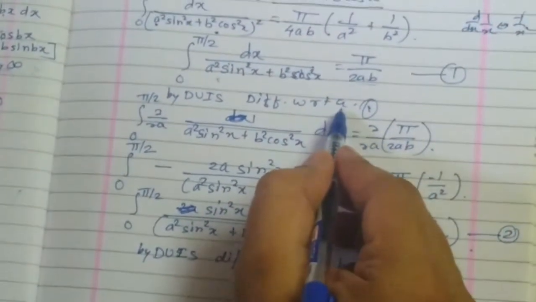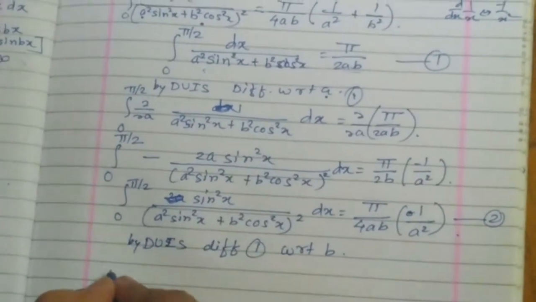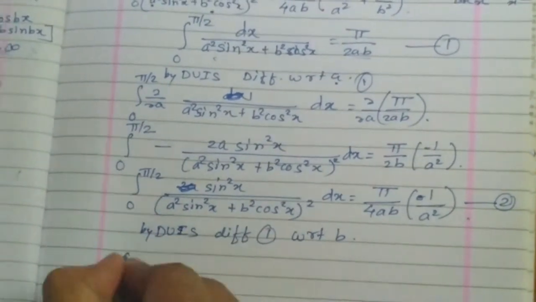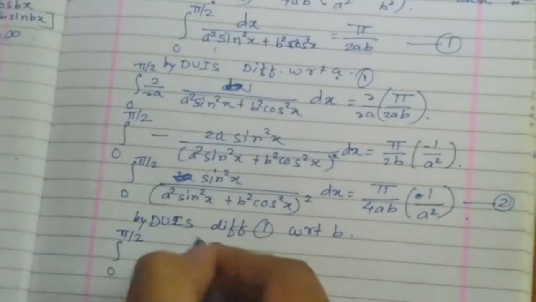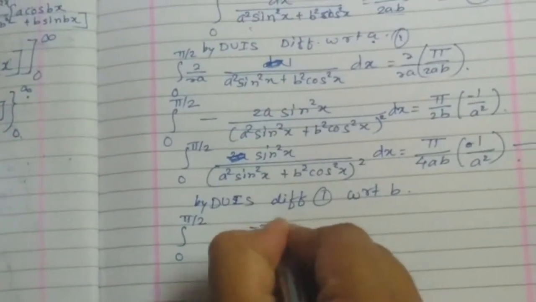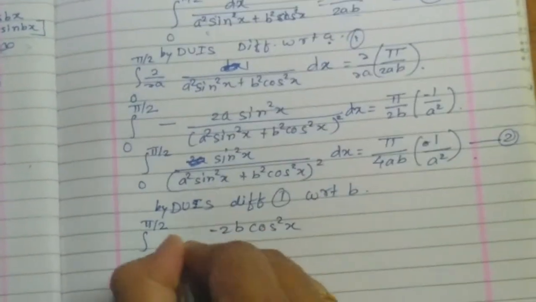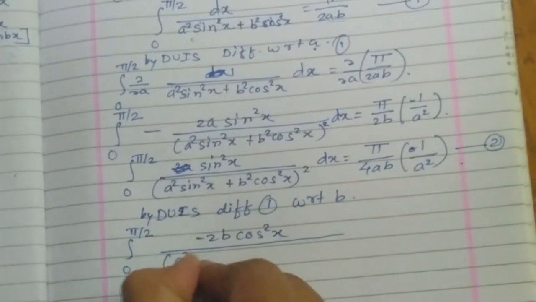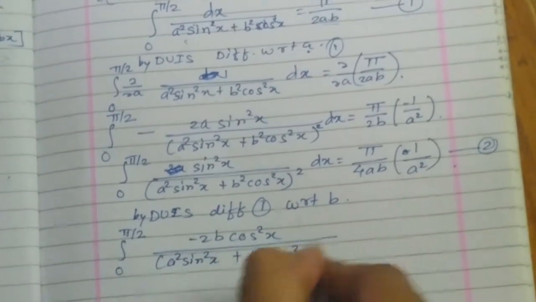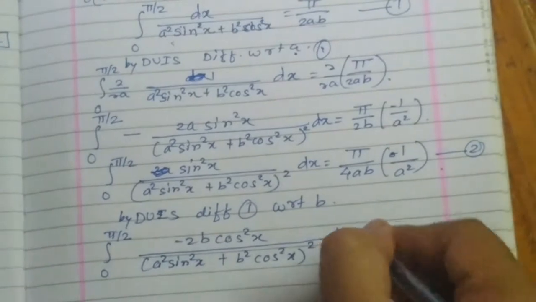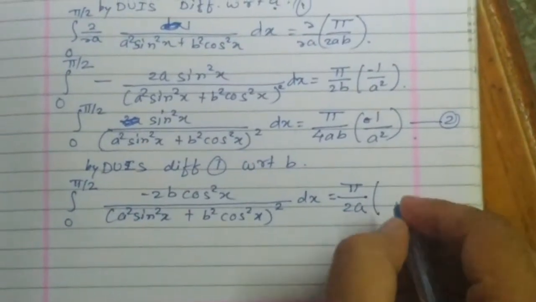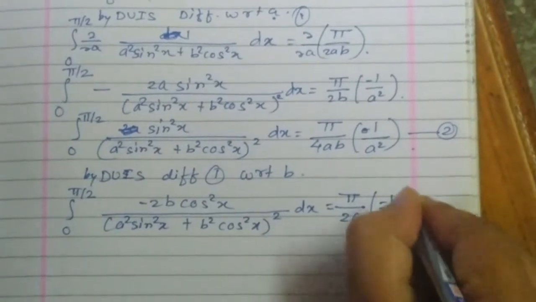Here I was differentiating with respect to a, and here I am differentiating with respect to b. What will be the answer? Integration from 0 to pi by 2 of minus 2b cos square x divided by a square sin square x plus b square cos square x, bracket square, dx, equal to pi upon 2a into minus 1 upon b square.